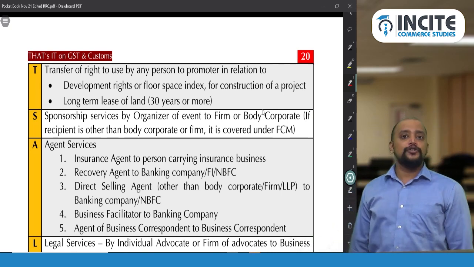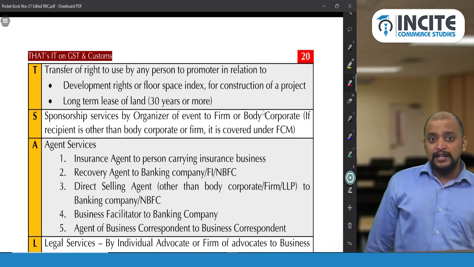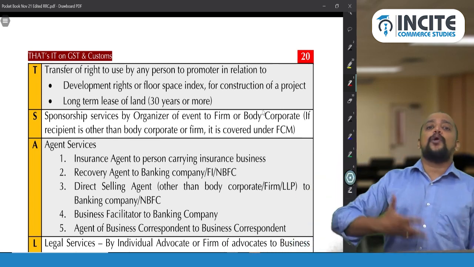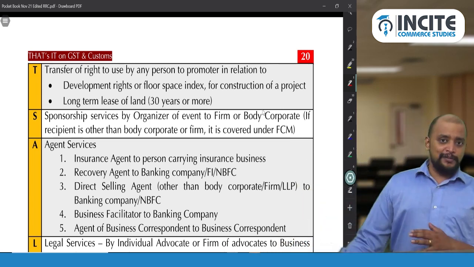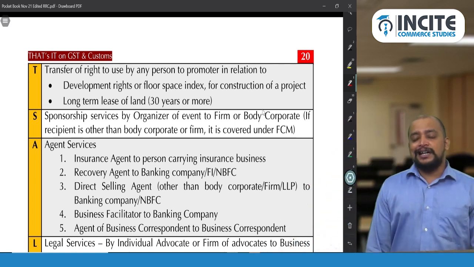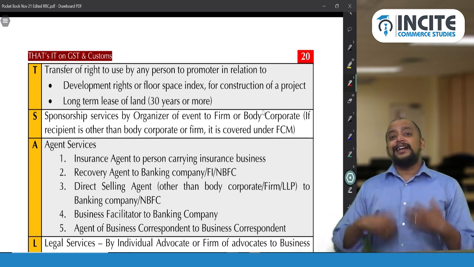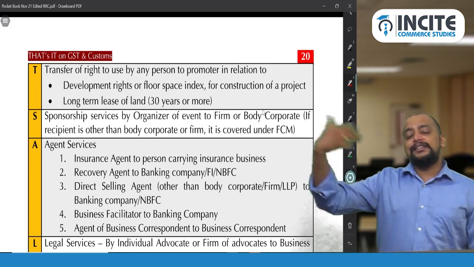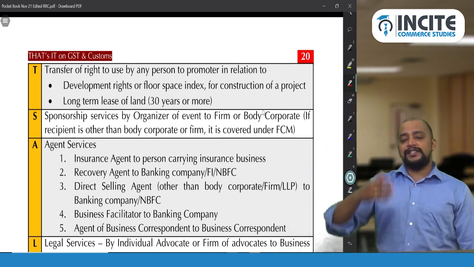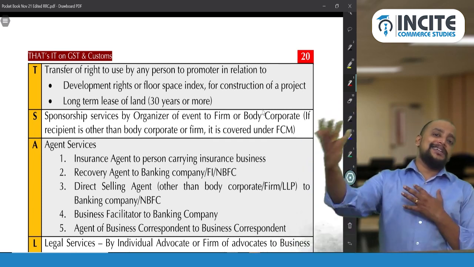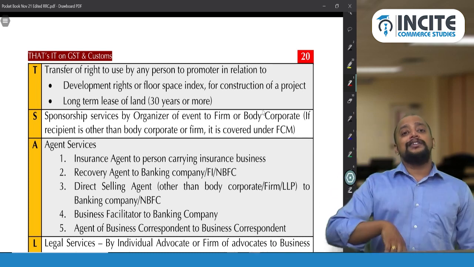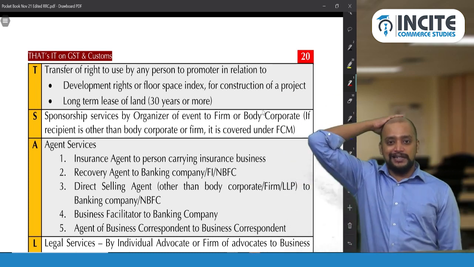Then again, number 2, transferable development rights. Whenever I have a property, and that property is taken on compulsory acquisition by government, towards that compulsory acquisition they will be giving me TDR, transferable development right. That transferable development right, I will be selling to a builder who wants to enhance their construction beyond FSI. So now a builder will be purchasing the TDR from me, for which I will get consideration. On that consideration, the builder only will pay GST under RCM.